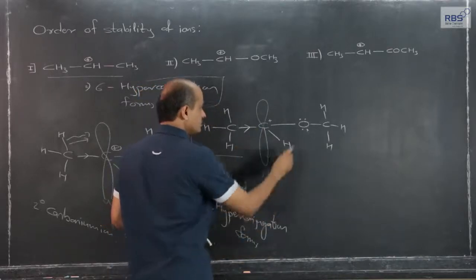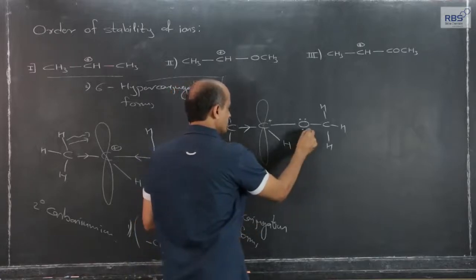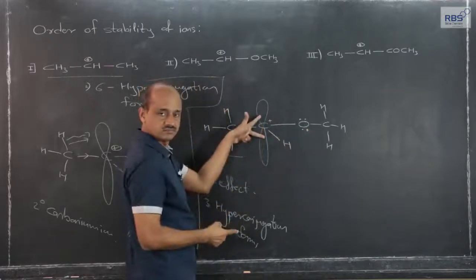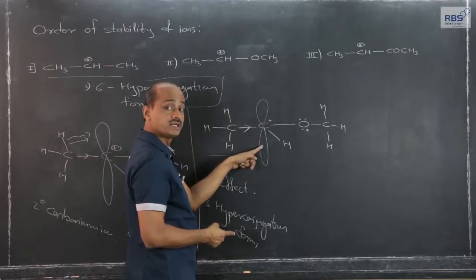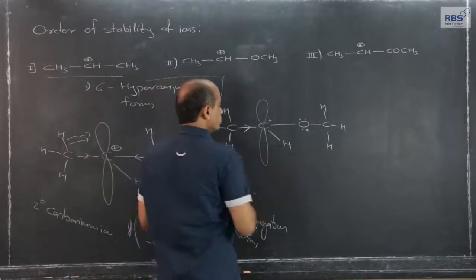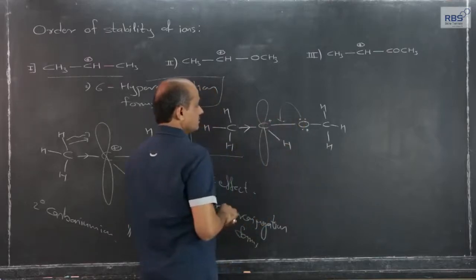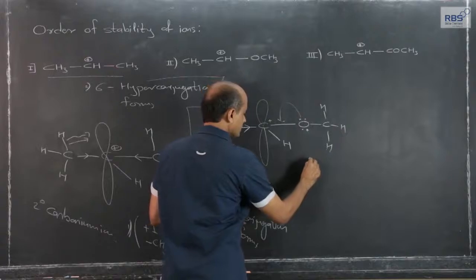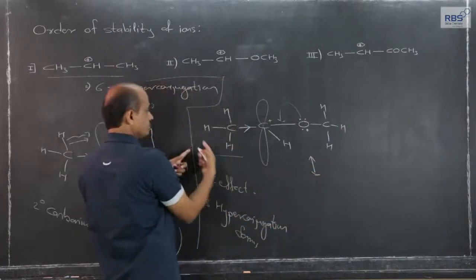Now, what is possible? Out of 2 lone pairs, 1 lone pair and the empty orbital on carbon, which not only carries positive charge, there is an empty orbital which can accommodate 1 lone pair. So, the lone pair and empty orbital will give rise to this methyl group.